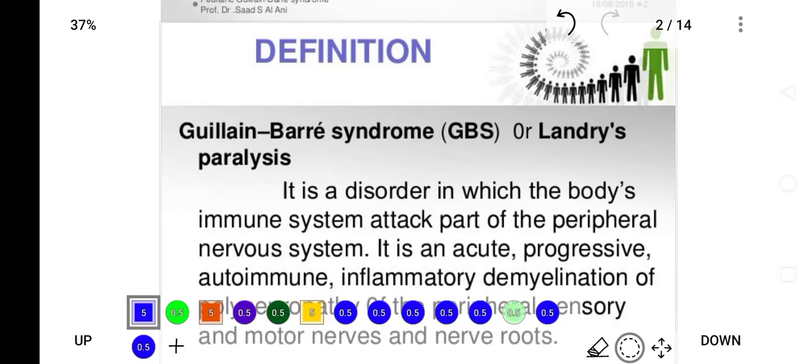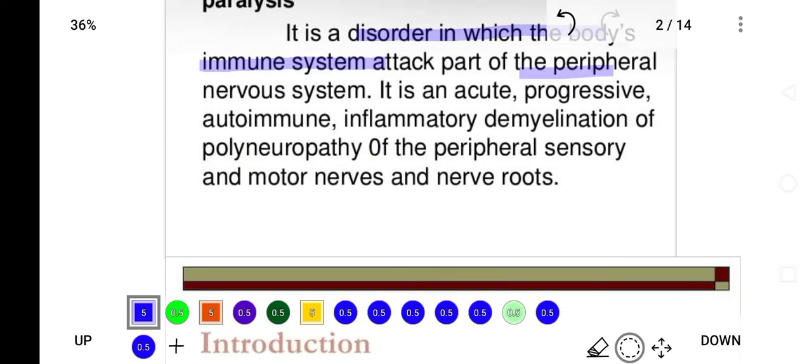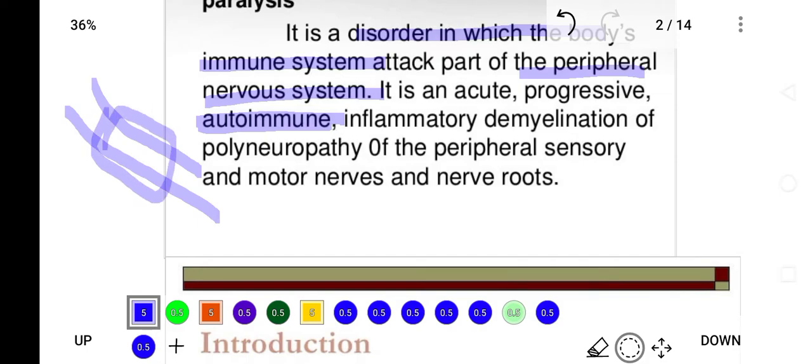So GB syndrome is a disorder of the body's immune system in which the myelin sheath of peripheral nerves is involved because of autoimmune infection. When autoantibodies attack the myelin sheath of peripheral nerves, that myelin sheath is destroyed, and because of the destruction of the myelin sheath, the patient develops weakness and diminished reflexes.